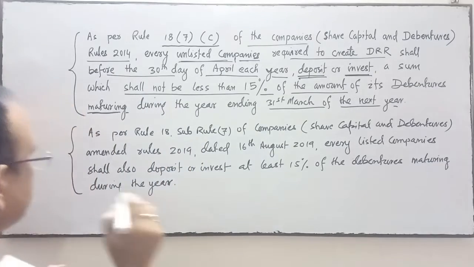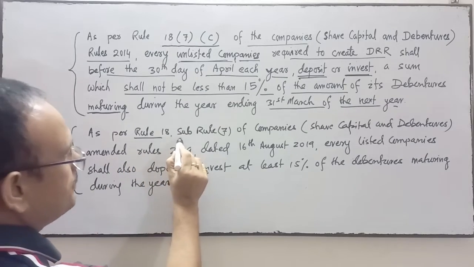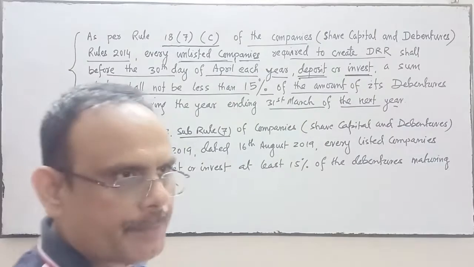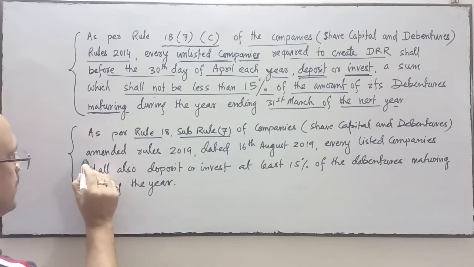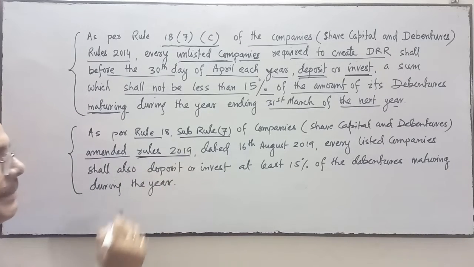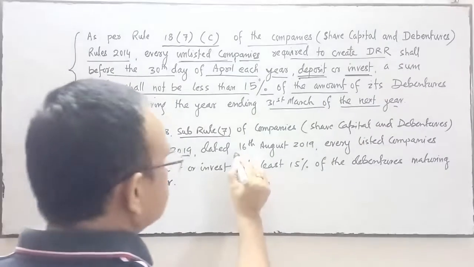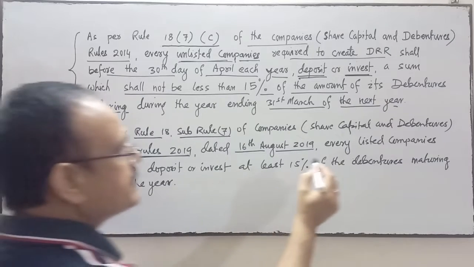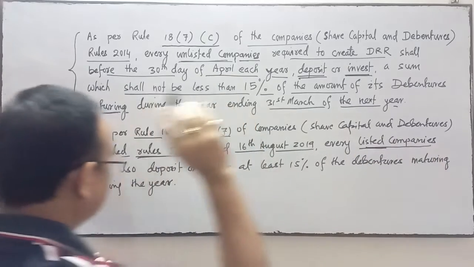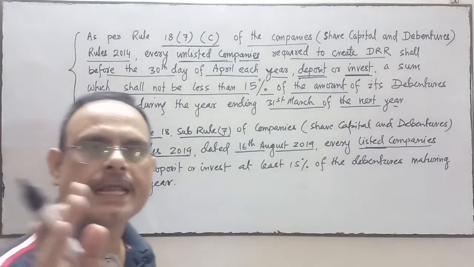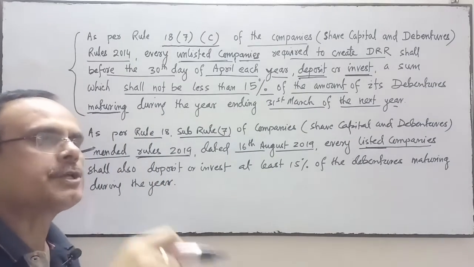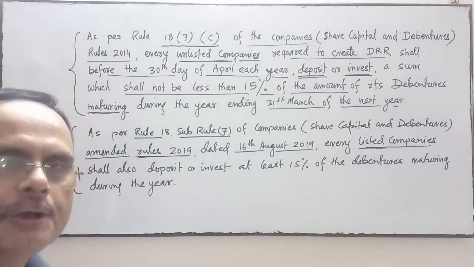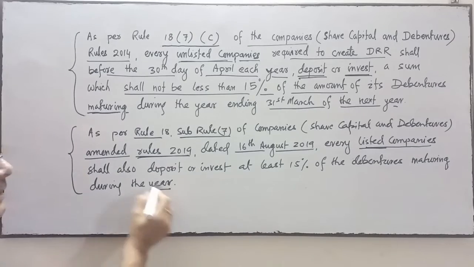We have discussed it. As per Rule 18, sub-rule 7 of the Companies (Share Capital and Debentures) Amendment Rules, 2019, dated 16th August 2019, every listed company shall also deposit or invest at least 15% of the debentures maturing during the next year.